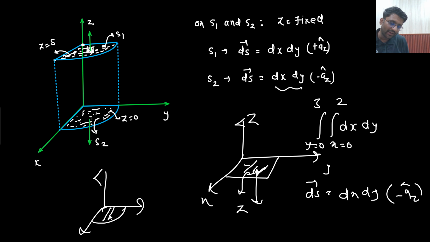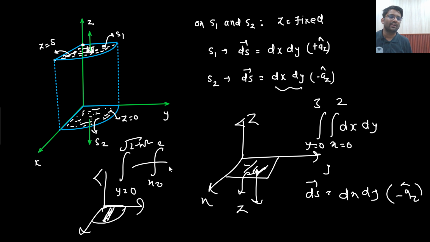So what you need to do, you need to take a strip, right? x will have constant limits going from 0 to 2, but y will go from 0 to 2 minus x square, which is a variable limit. So the limits would be different. The ds vector for both of them is the same.